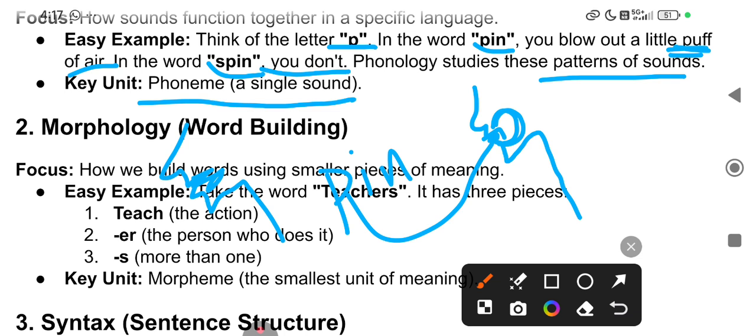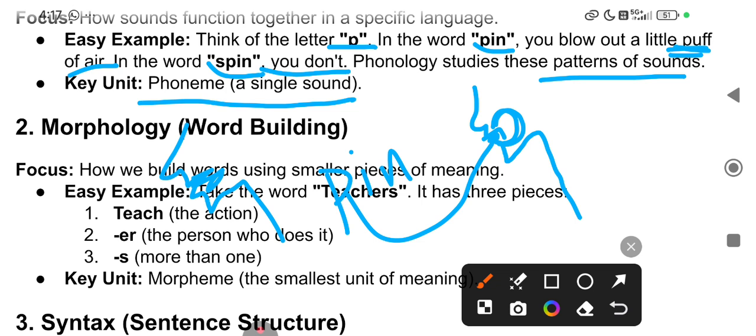So here we discuss the different sounds or nature of sounds, right? P: aspirated sound or unaspirated sound. In the case of P, all words which start with P have a puff of air, which is an aspirated sound: poor, pin, pause, perfect.